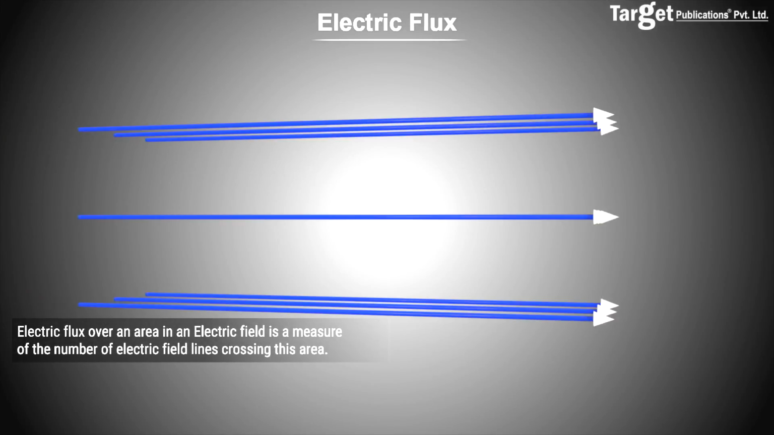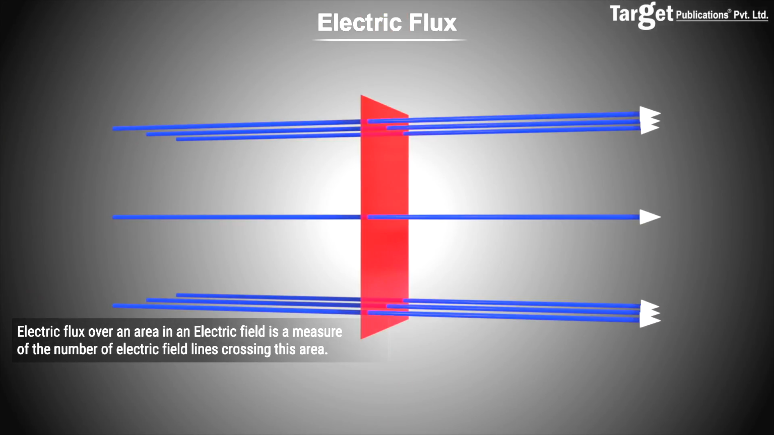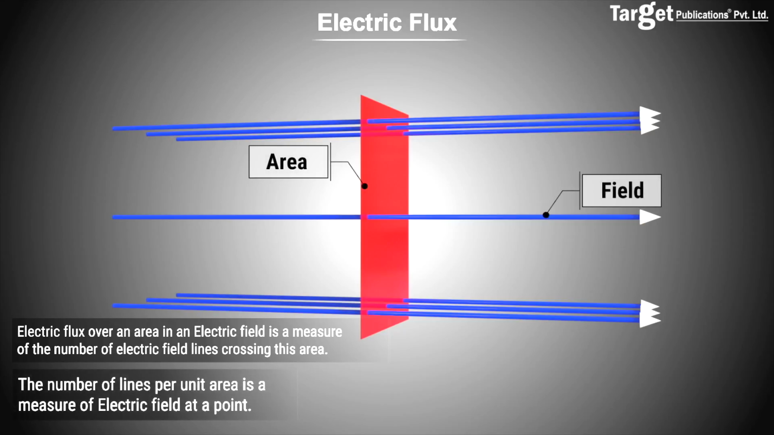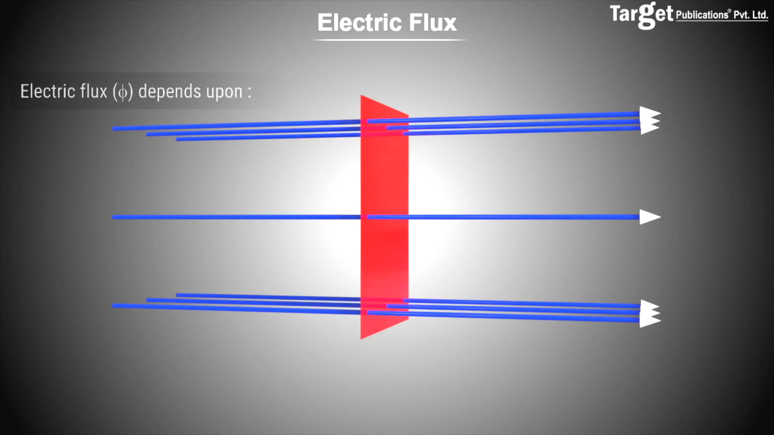For the case of the electric field, we define a quantity similar to liquid flow, and this is known as electric flux. Electric flux, by definition, is a measure of the number of field lines passing through an area. We already know from the concept of field lines that when we place an area normal to the electric field, the number of lines per unit area is a measure of the strength of the electric field at that point. This means that the number of field lines will be proportional to the strength of the electric field and the area.